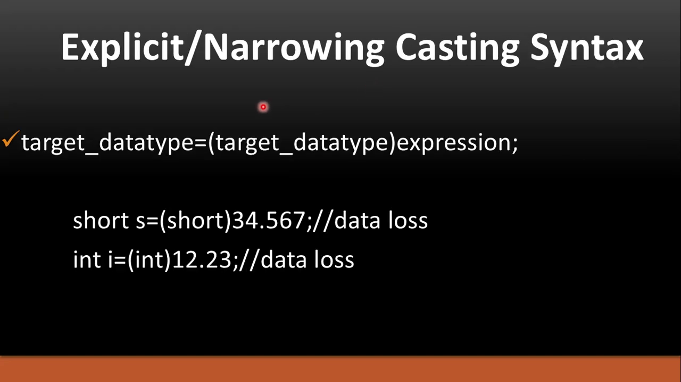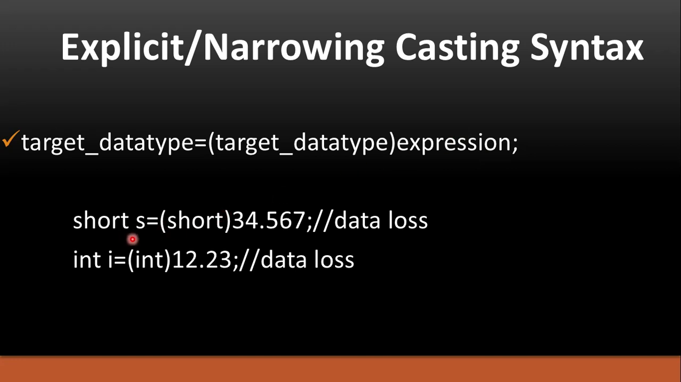Next is the syntax of typecasting. Since implicit typecasting happens automatically, we don't have syntax for implicit typecasting. We have syntax for explicit typecasting. And what is the syntax? The target data type equals, in parentheses, we have to write the same data type, whatever we have written over here, and then the expression. Here you can write an expression or you can write a variable also.